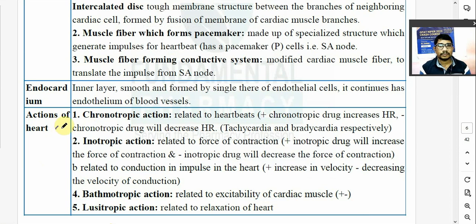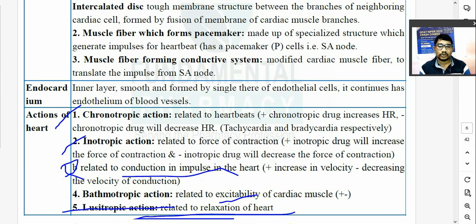So chronotropic action means related to heart rate. Inotropic action related to force of contraction. Dromotropic, यहाँ पे ड्रोमो है, action related with the conduction of impulse or velocity of conduction. And bathmotropic effect related with the excitability of cardiac muscle. And lucitropic effect means it is related with the relaxation function of your heart. So those drugs which relax the heart more are known as a positive lucitropic drug.